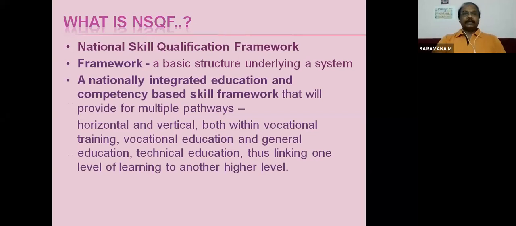You know, in school, college education, any academic field, they will have the framework for 7 levels of education system in academic field. That is primary, upper primary, secondary, higher secondary, undergraduation, post-graduation, and research. So all the levels of education, they will have the framework. Like that, for our skill ecosystem, there is a framework that is called National Skill Qualification Framework.